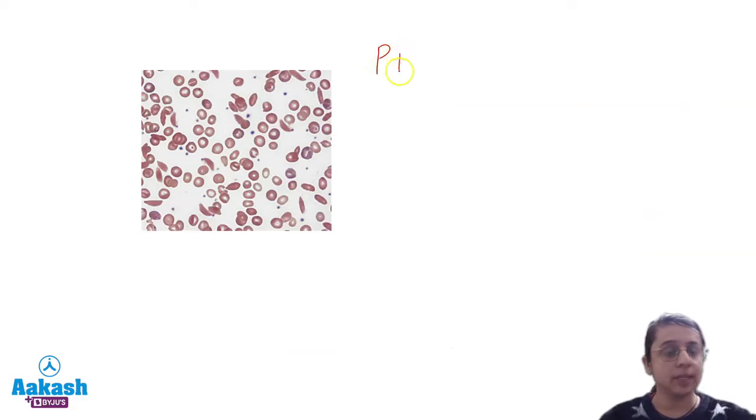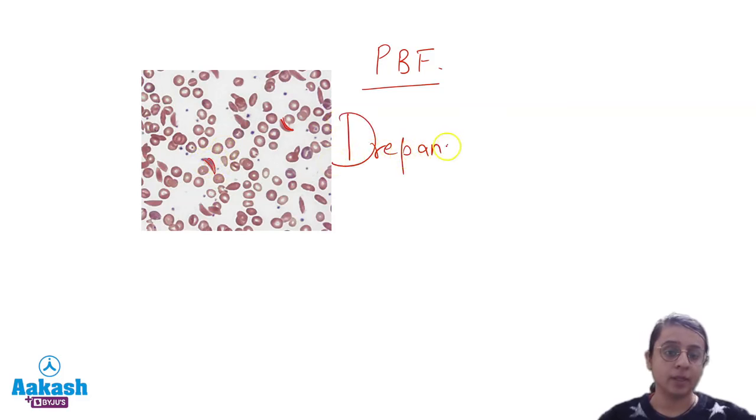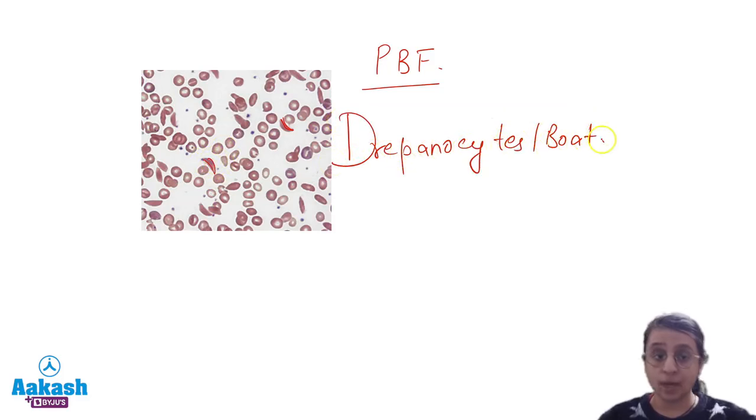Now let's come to the diagnosis aspect. Very important is the peripheral blood film finding. Now what will you see under the peripheral blood film? You will see the presence of these sickle cells or boat-shaped cells, which are also called drepanocytes. Drepanocytes or boat-shaped or sickle-shaped RBCs.